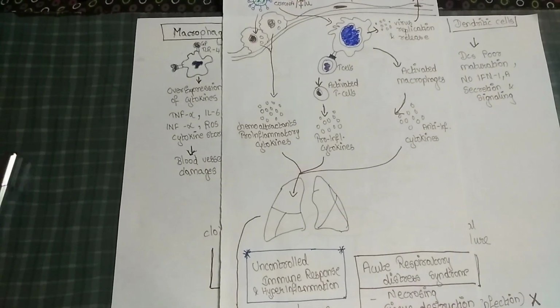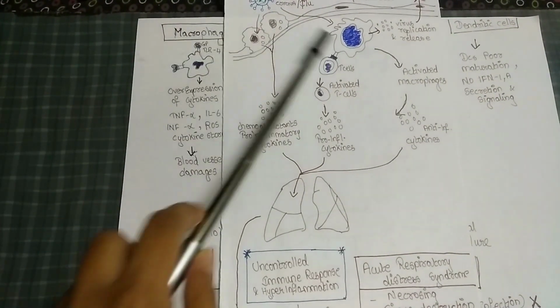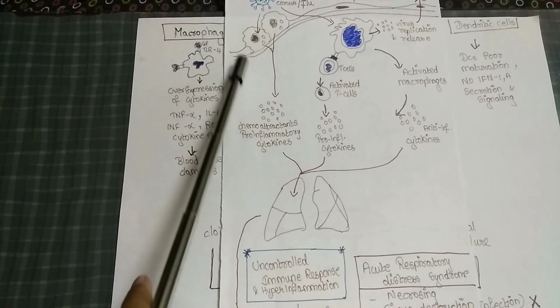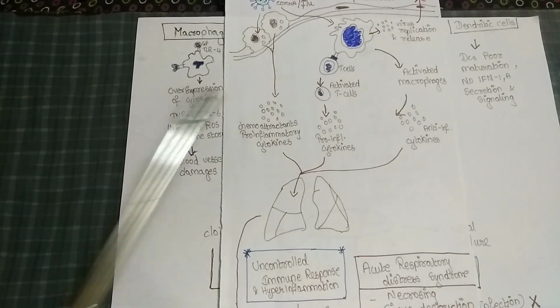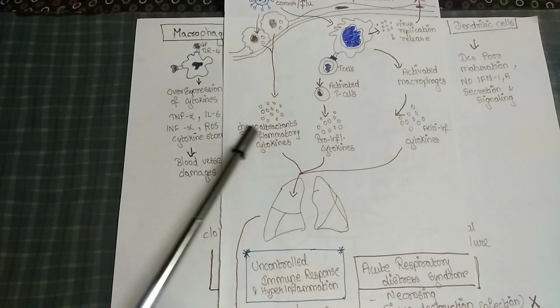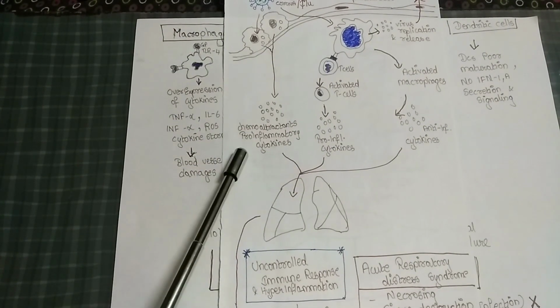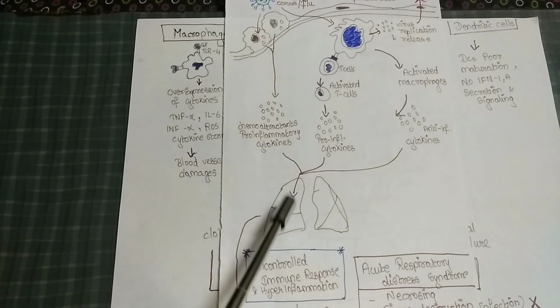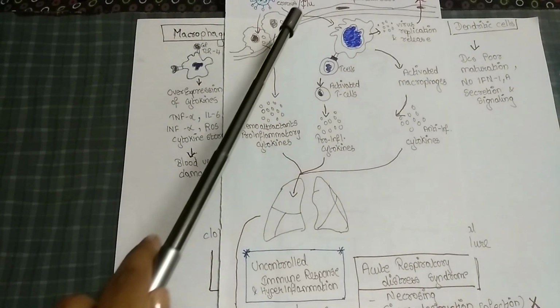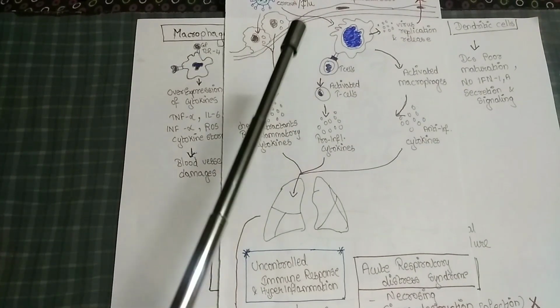During this condition, when a virus enters our body, our epithelial cells produce the primary defense mechanism. Our epithelial cells produce chemokines and pro-inflammatory cytokines. These act on the lungs as a defense mechanism.